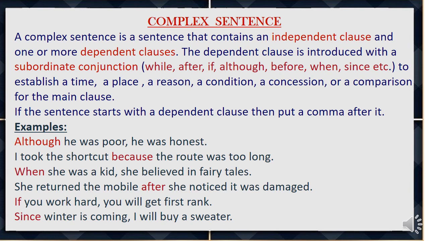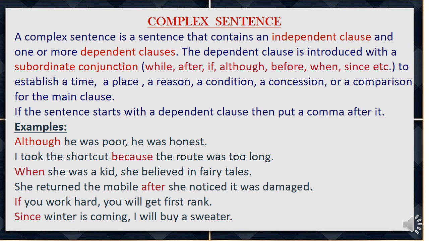Third example. When she was a kid, she believed in fairy tales. When she was a kid is a dependent clause. She believed in fairy tales is an independent clause, or the main clause we may say. When she was a kid is joined with a subordinate conjunction, when, and that particular clause is depending on the main clause, she believed in fairy tales. So this sentence is known as a complex sentence. When she was a kid, she believed in fairy tales.